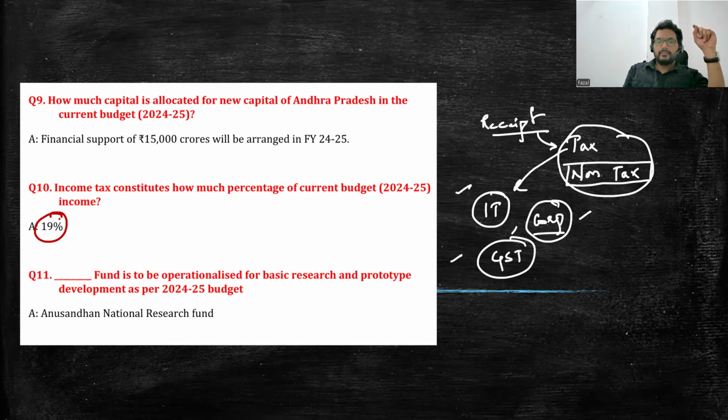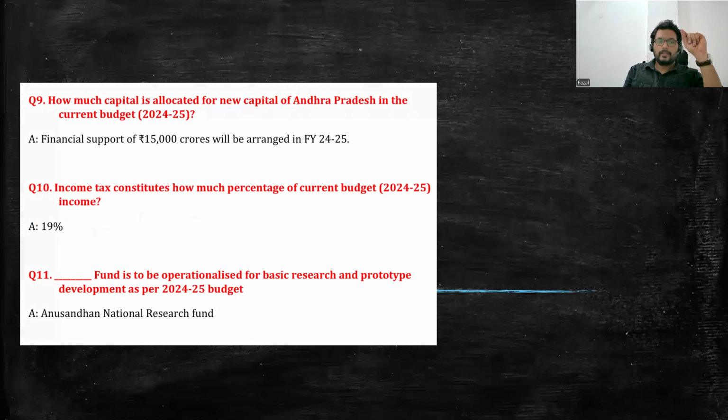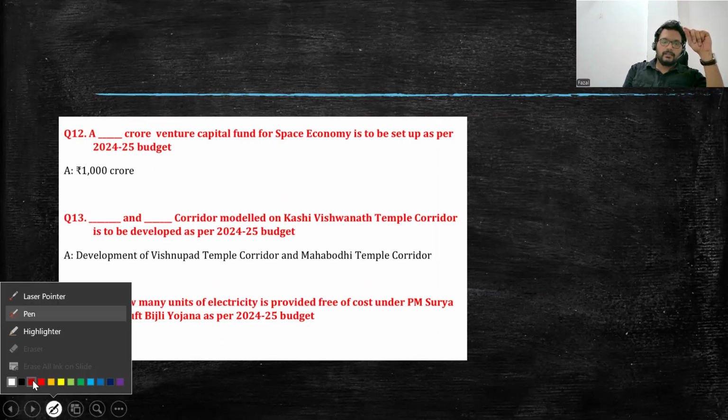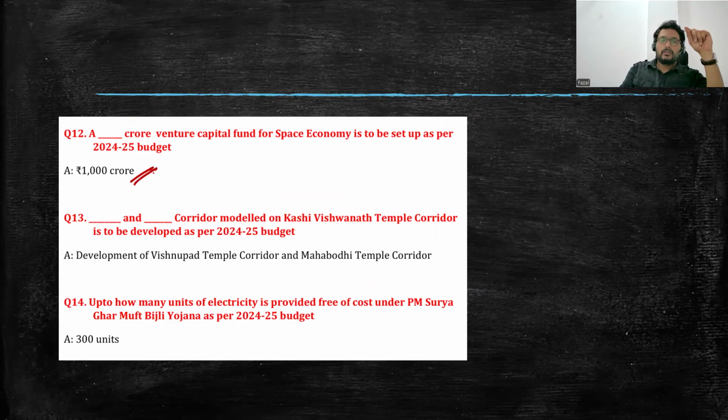Next, which fund has been set up to organize Anusandhan? Anusandhan is the fund being organized for promoting research and development. Next, the venture capital fund for the space economy is set up with how much? That is 1,000 crores. Go through this. I have discussed in the class notes what the meaning of venture capital is, and I gave many examples based on this.